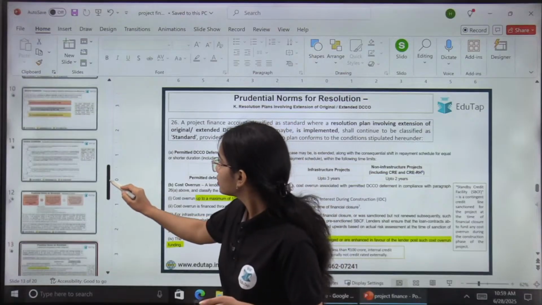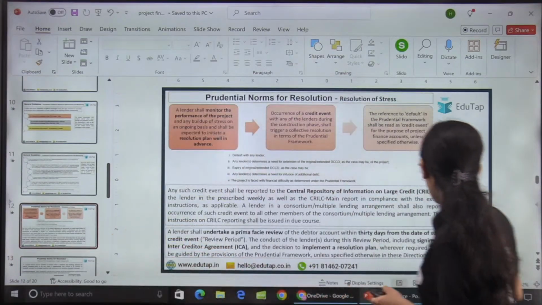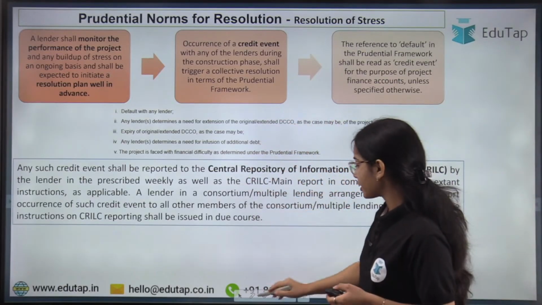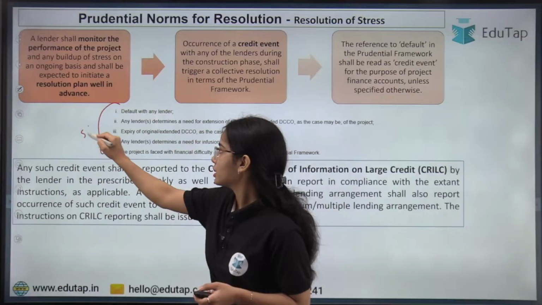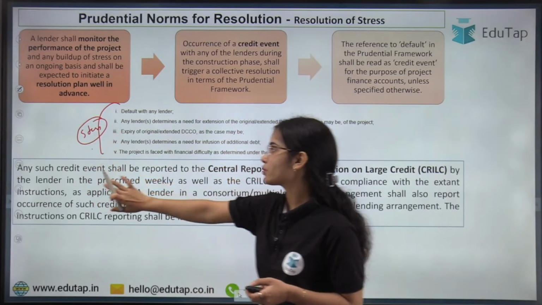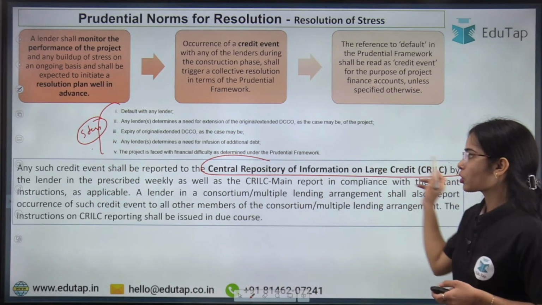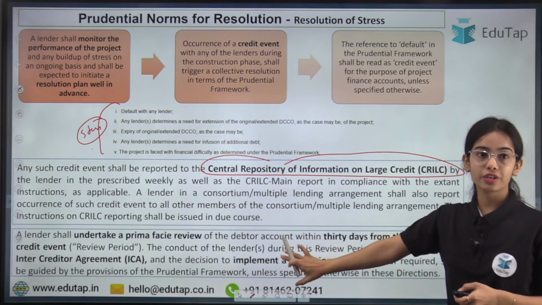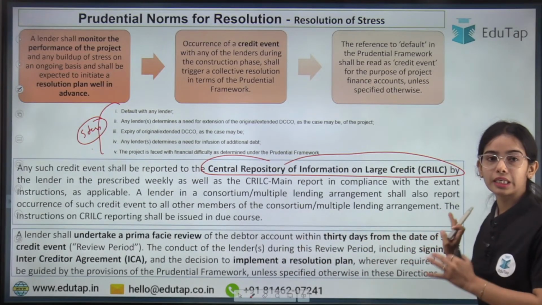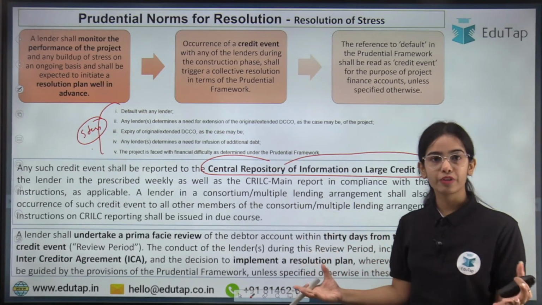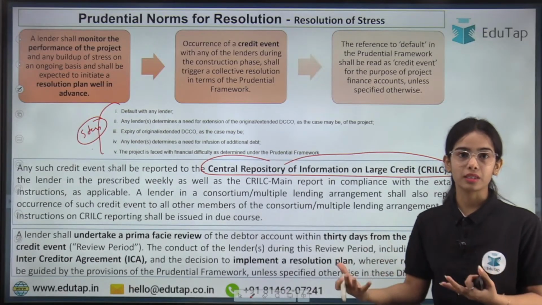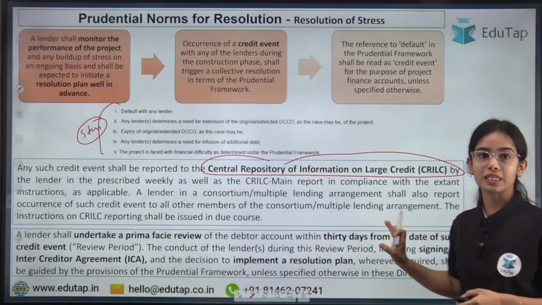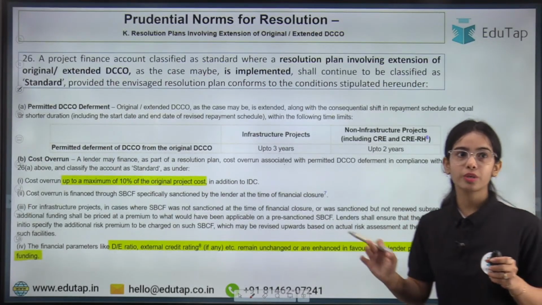In the prudential norms, first we understood the resolution of stress. What is stress? The credit event shows the stress. In the case of stress, first of all, inform the central repository of information on large credit, and after that have an initial review. This review should be completed within 30 days, and here the different lenders should come into agreement to work together for implementing the resolution plan.